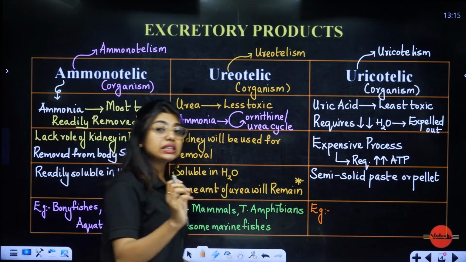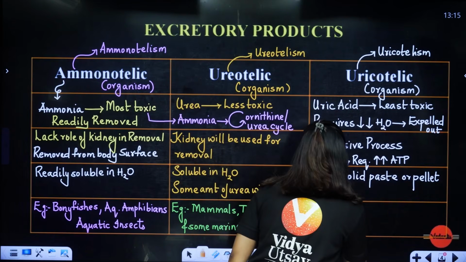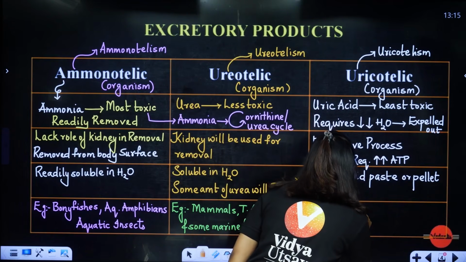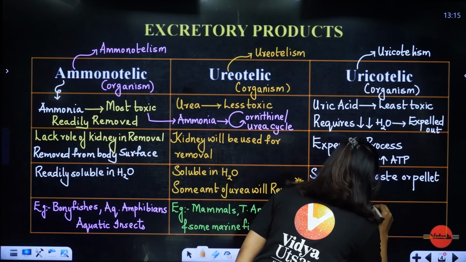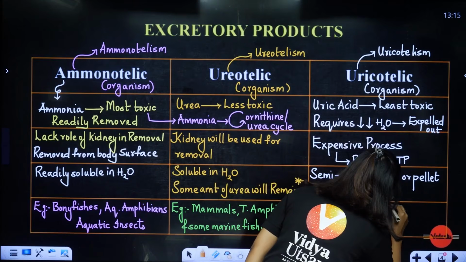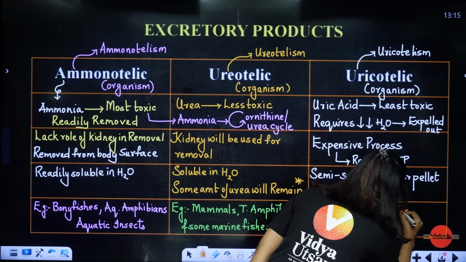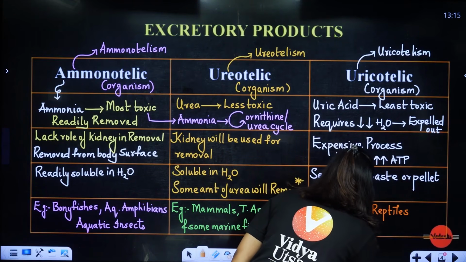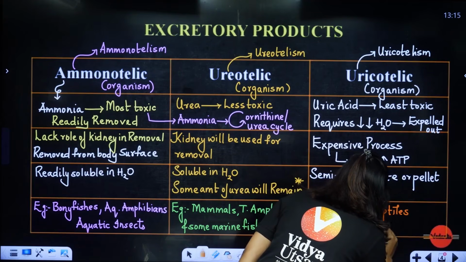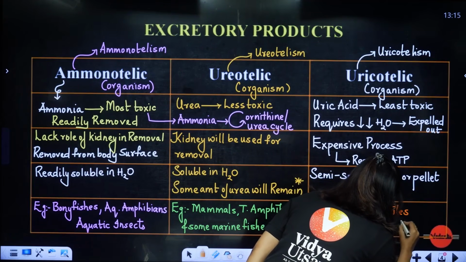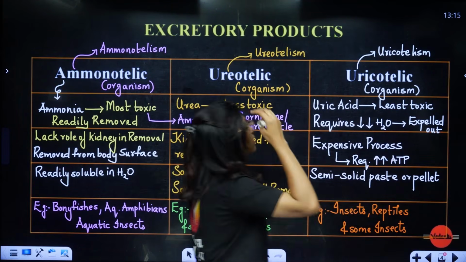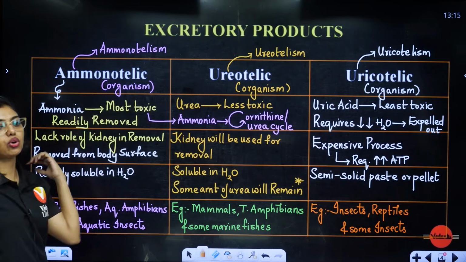Other than that, some insects and reptiles as well. You would have seen it in a lizard also. Lizard waste, have you seen? And some insects. This is what we have studied so far. Clear?